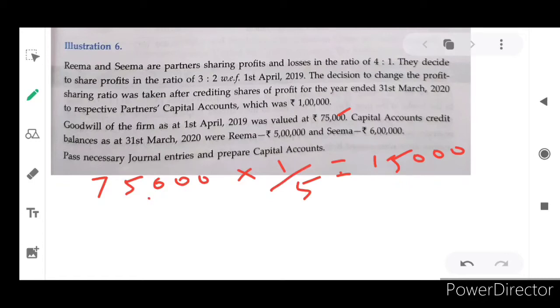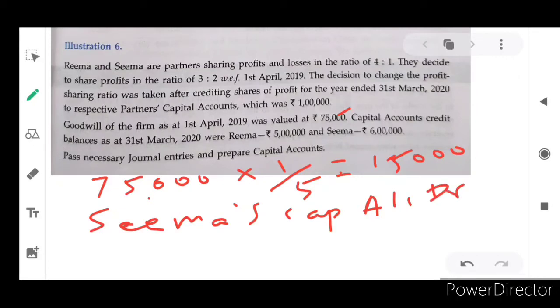Who is going to compensate it, and by whom? So REMA is going to be compensated by SEMA. So SEMA's account will be debited by 15,000 and REMA's account will be credited by 15,000, isn't it? So SEMA's capital account debtor to REMA. I hope you understand, my dear students. How much amount? 15,000. Do you have any doubt in it?